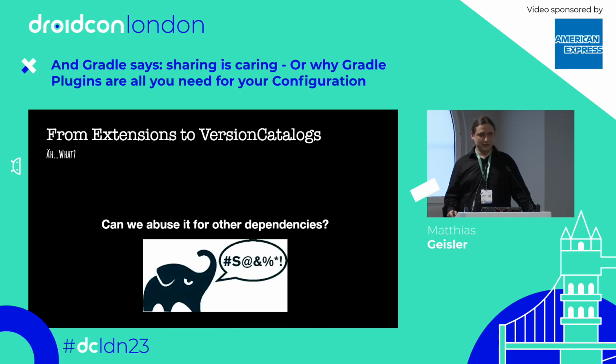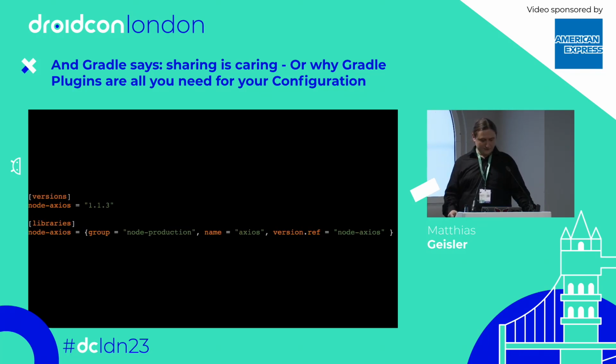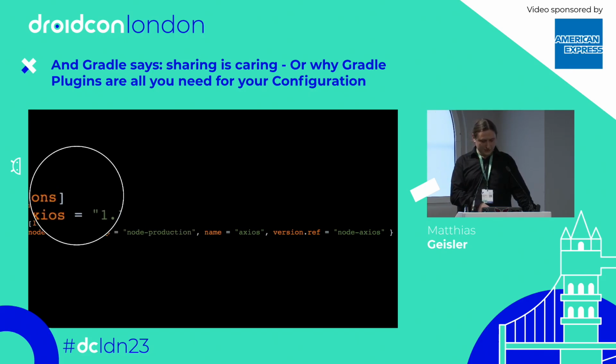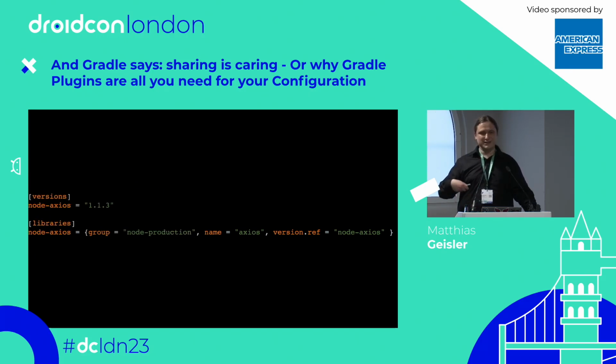So can we abuse it? That's the interesting part. Because for me, I want to do a Kotlin Multiplatform. That means for Kotlin JS, I need node dependencies. And node dependencies are normally not shipped via a TOML or anything, right? I need somehow to do something there. And yeah, we can define some node dependencies in our version catalog. So you don't need to care about that. That's just a convention, and that's just an idea to tease you. How you want to implement that, that's completely on you.